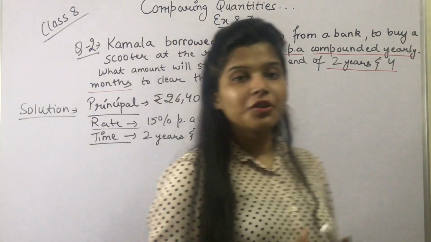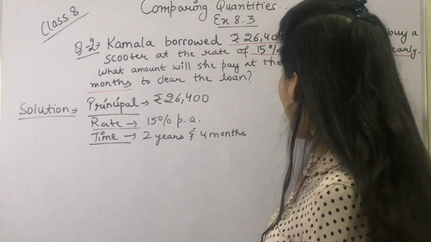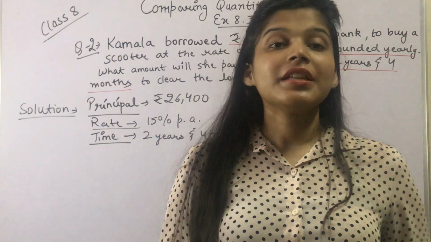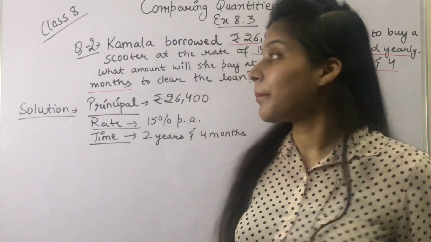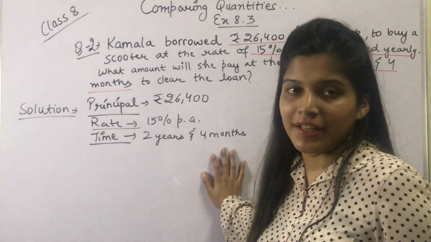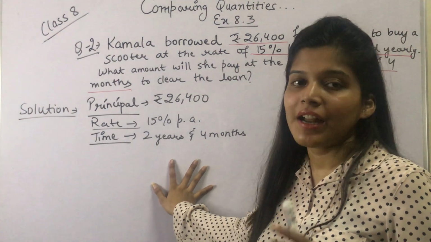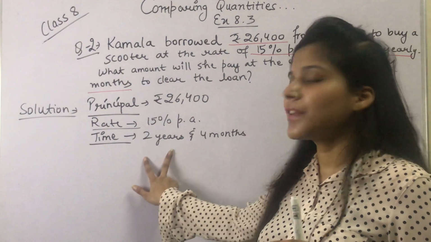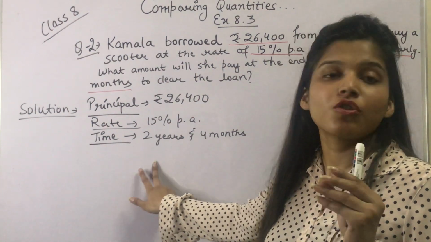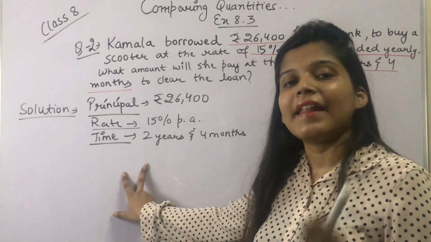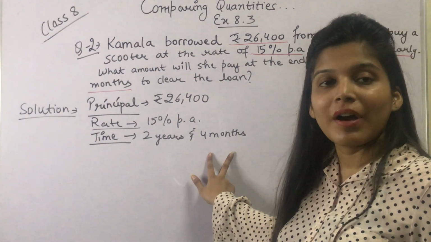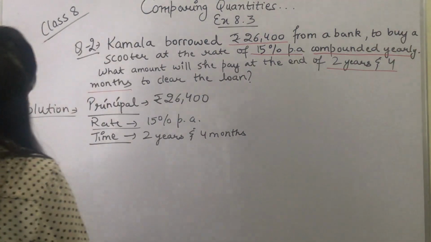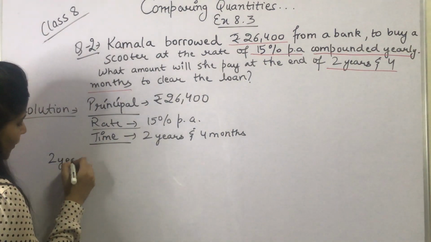Now children, I have already told you that whenever we have to calculate the compound interest yearly, it means we want complete years. But here 4 months extra are given. 2 years are complete and 4 months are extra. So first we will calculate the compound interest amount for 2 years, and then for the remaining 4 months we will calculate by simple interest.